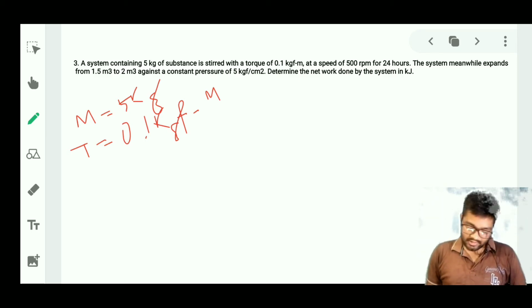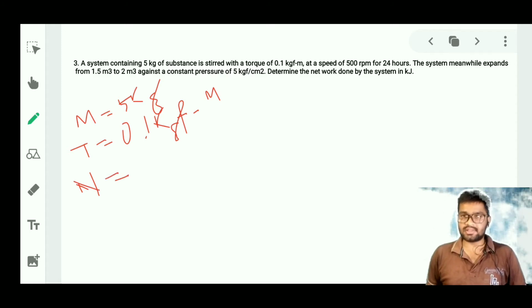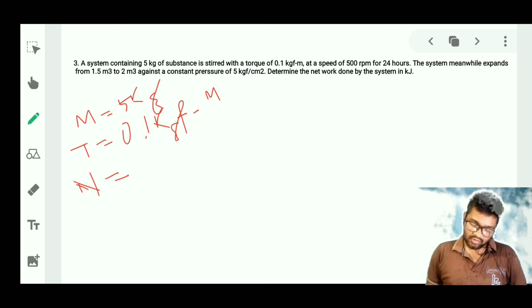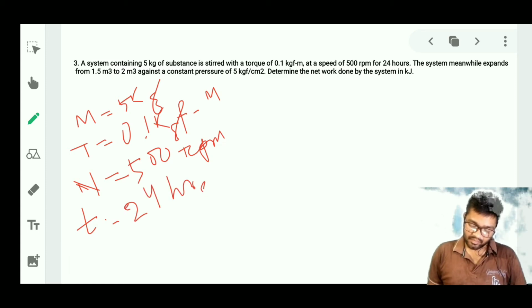Speed I am symbolizing as capital N, given as 500 rpm, and time I am writing as t, given as 24 hours.